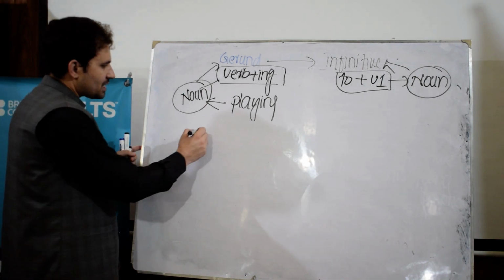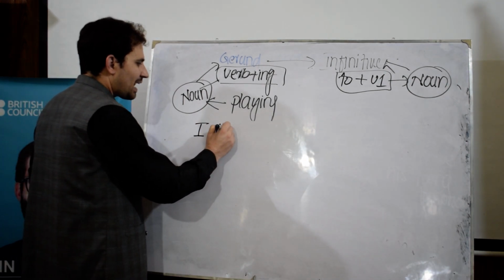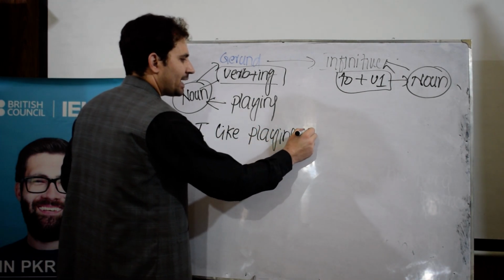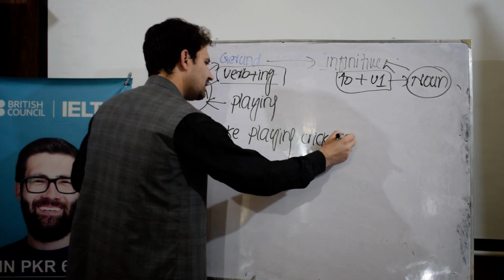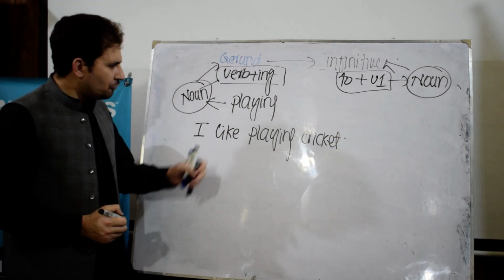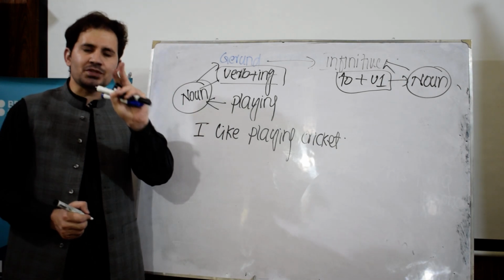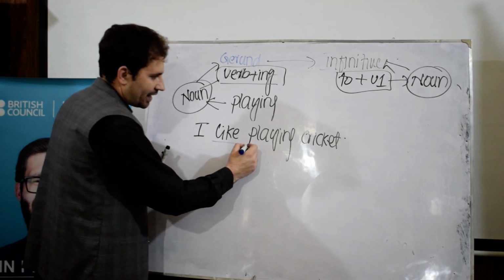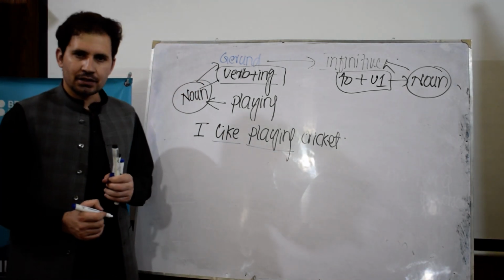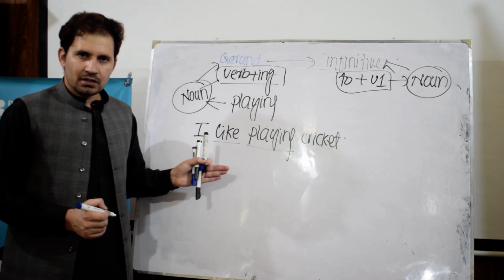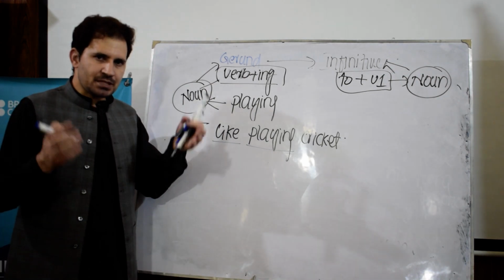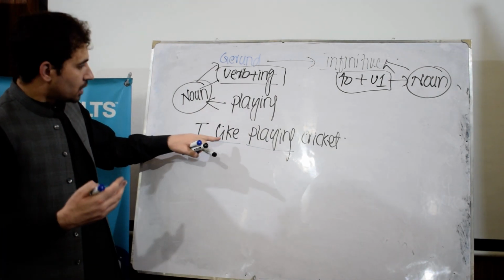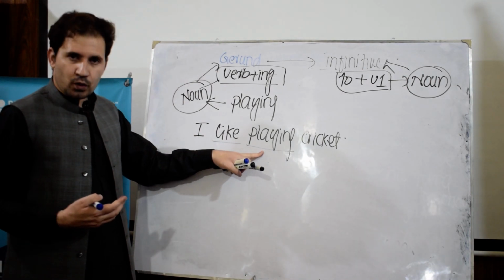Let's take an example. For example, if I say, I like playing cricket. Now, if we take this example, we have got two verbs in this case. The first verb is like, and the second verb is playing. These are the two verbs. In the coming lecture, when I explain finite and non-finite verbs in more detail, you will come to know about that as well, but later on. Like is a verb, playing is a verb.